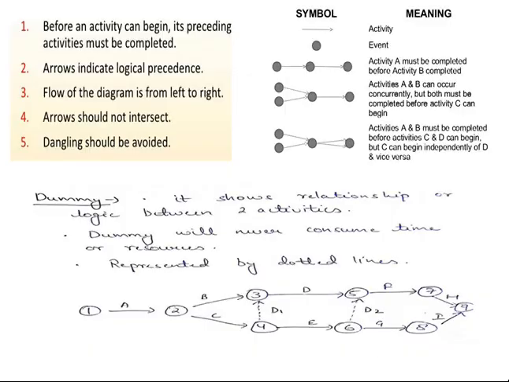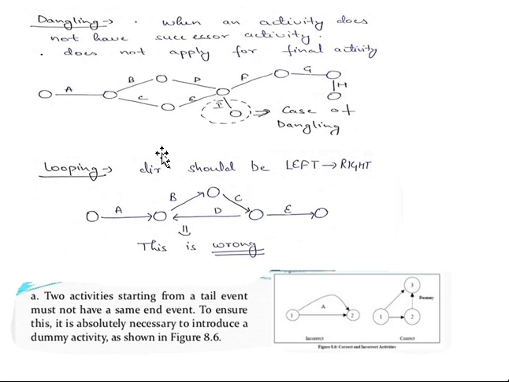So what are the errors that may arise? The first one is unnecessarily introducing the dotted arrow called a dummy activity, which shows the relationship or logic between two activities. Second one is dangling: multiple end nodes or multiple starting nodes should be avoided. Then looping should be avoided. These are the common errors that most students or most people make when they are constructing the network diagram.